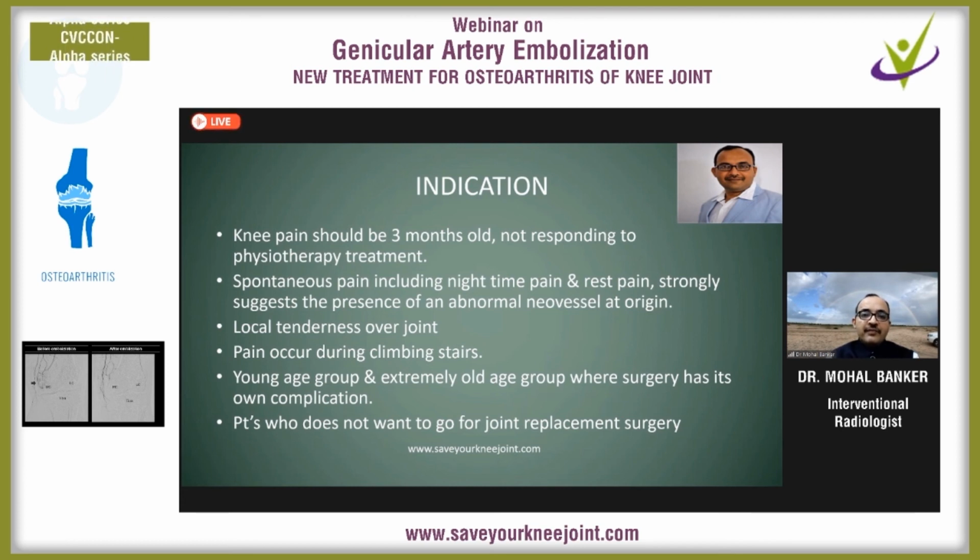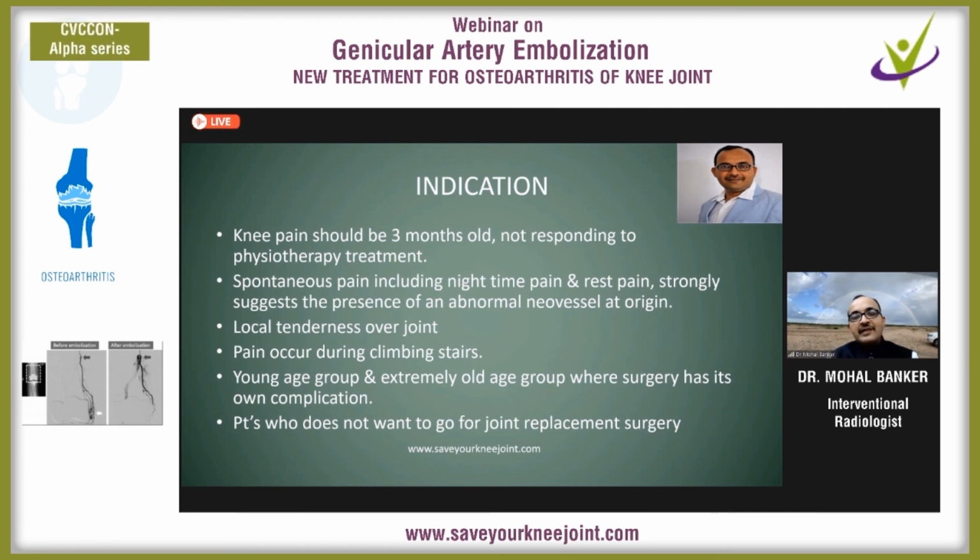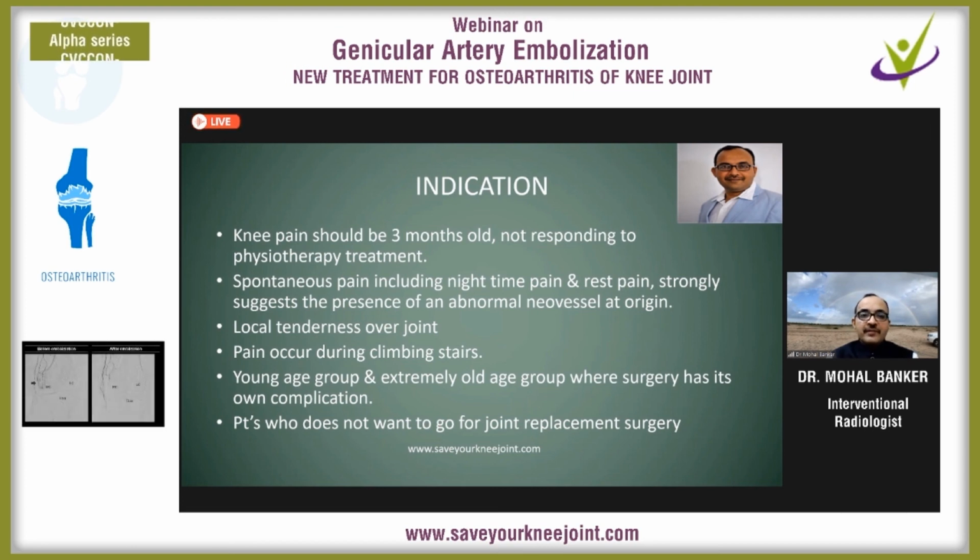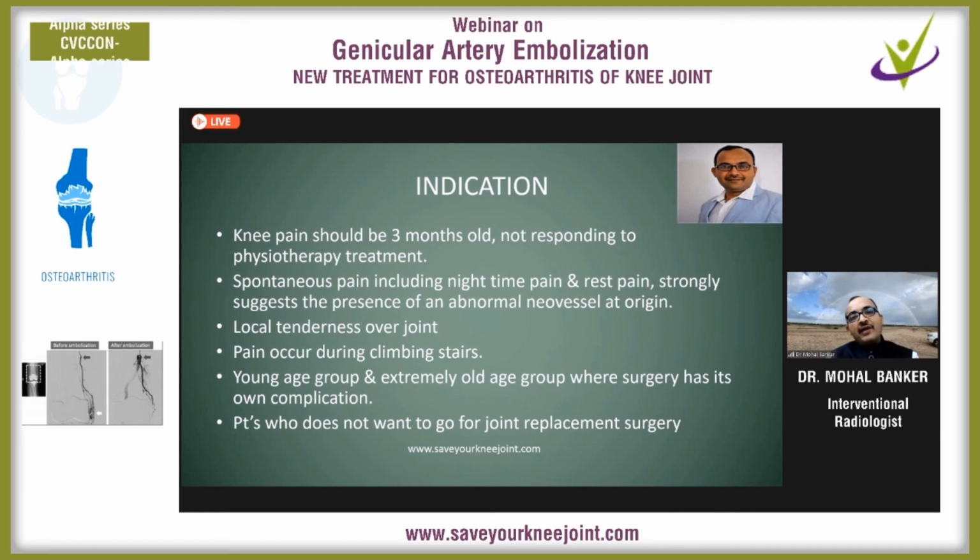So if this complaint is present in the patient, then we can say that there is a chronic inflammation process going on within the joint, and these are the ideal candidates for genicular artery embolization. Even local tenderness over the joint is also suggestive of this hypervascularity arising from chronic inflammation. And pain that occurs during the climbing of stairs.